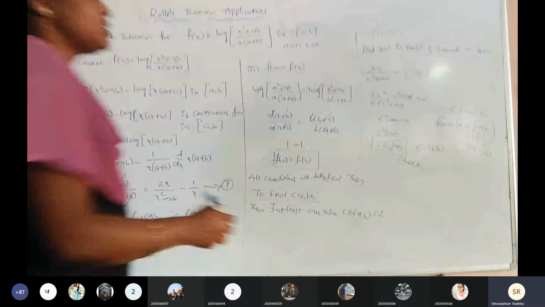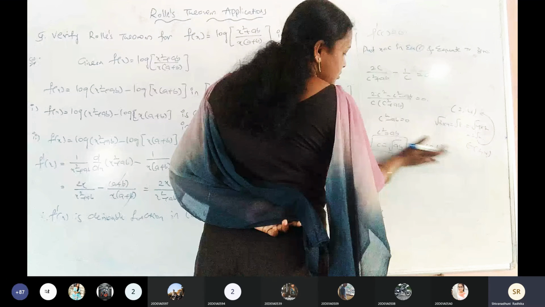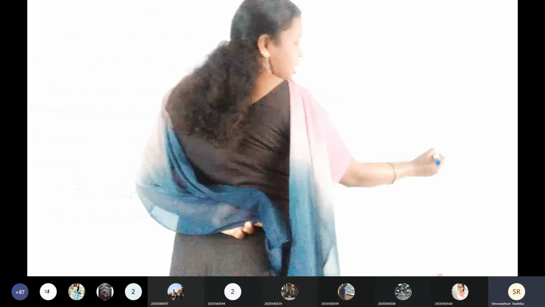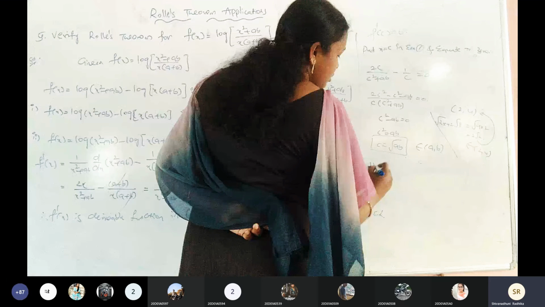Which always belongs to (a, b). So 2 root 2 belongs to (2, 4). Similarly, c equals under root of ab belongs to (a, b). Hence Rolle's theorem is verified.